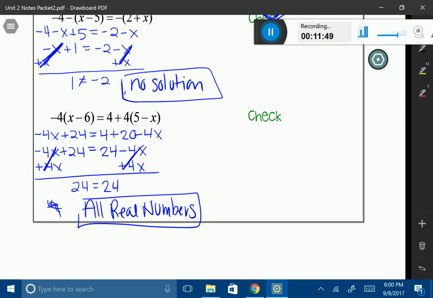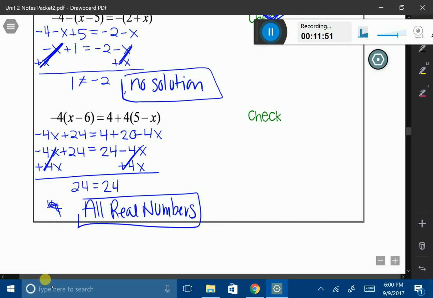Now, since the answer is all real numbers, that means that every single number should work. So again, there is a check step for this one. Let's check it with the number 0. I'm going to substitute a 0 in there because it makes things eliminate fairly quickly. Okay, I'm going to keep simplifying down.